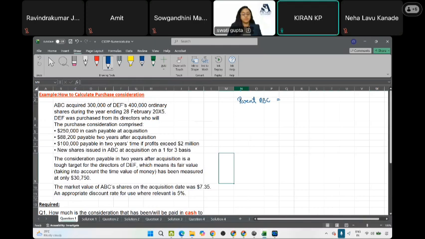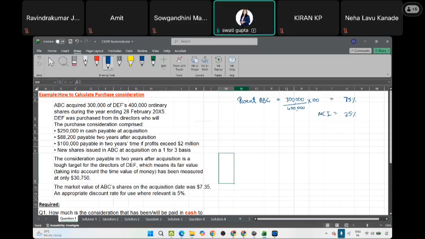$75. 75. Correct? 3 lakh shares divided by 4 lakh shares, into 100. We can say 75% holding. We can easily say NCI equals 25%. Ending on 28th February 2005. So you have to be very clear about the financial year.